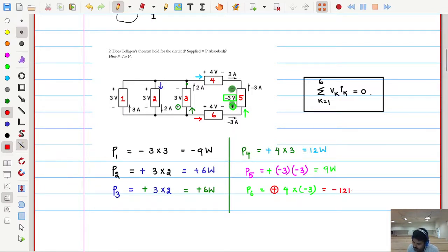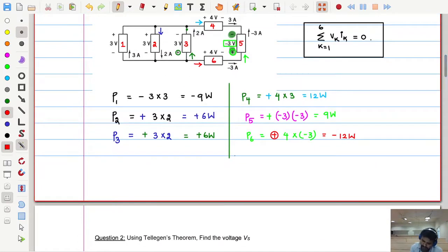Now add up all these powers and see whether Tellegen's theorem is valid or not. According to Tellegen's theorem, the algebraic sum of the powers in a circuit must be 0. That means I should add P1 plus P2 plus P3 plus P4 plus P5 plus P6.